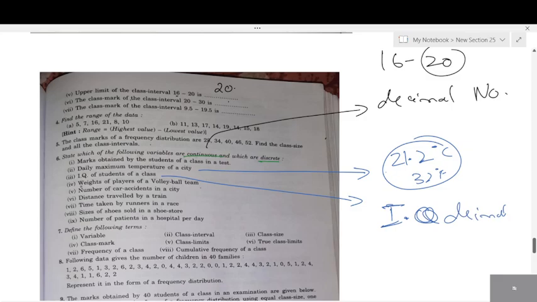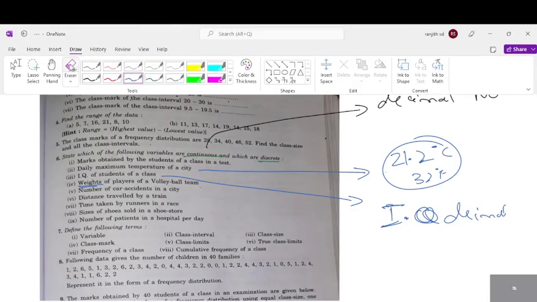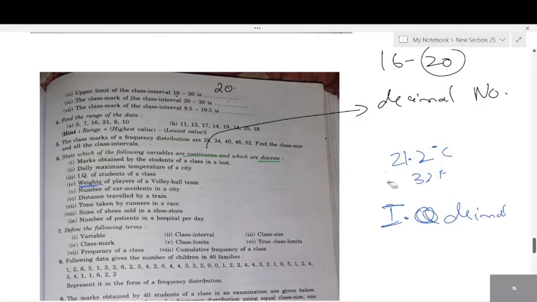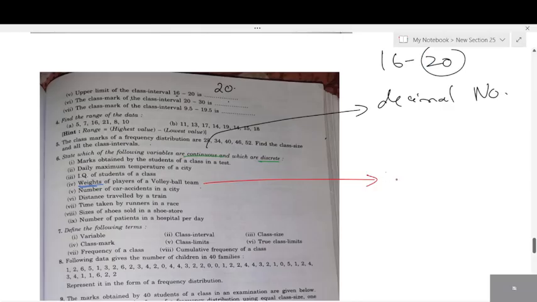Okay, weight. What is weight here? Weight can be a whole number or it can even be in decimal. Have you all checked your weight on a weighing machine? It can even be in decimal, right? 40.5, yes. Distance travelled. What about distance travelled by a train? Yes, distance travelled can be 1.5 kilometers, 1.6.